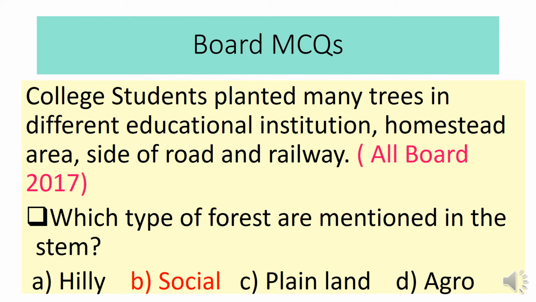Here you can see a STEM based multiple choice question. The STEM is: college students planted many trees in different educational institutions, homestead areas, sides of roads and railway. These are the characteristics of social forest, and it came in All Board 2017. And the question is, which type of forest is mentioned in the STEM? So the answer will be the social forest.